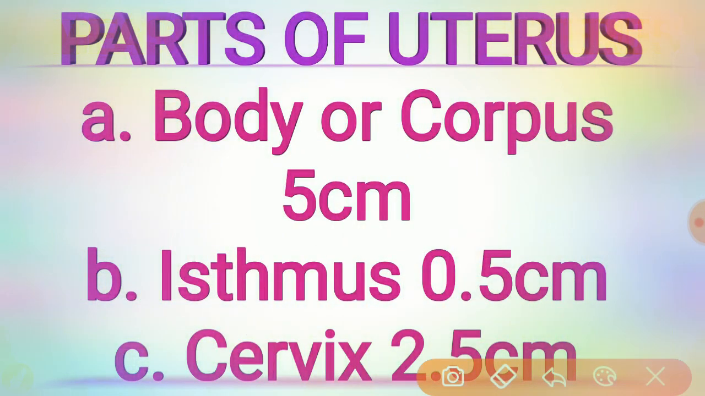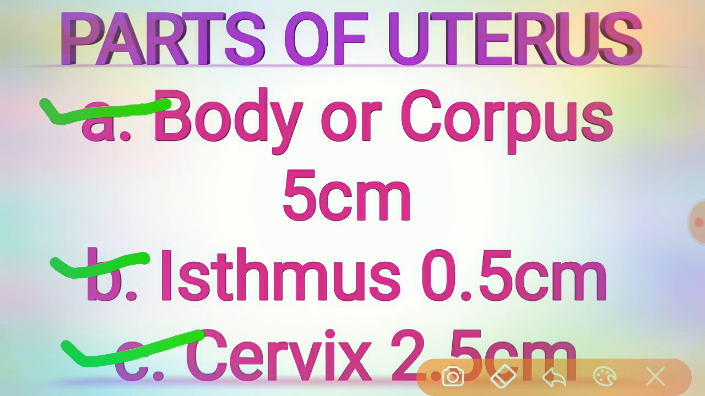So here on the parts of the uterus. Okay, it has the following different parts: the body or corpus, the isthmus and the cervix, as we have seen in the picture. The body is further divided into the fundus, the part lying above the openings of the uterine tubes, and the body proper, which is triangular and lies between the openings of the tubes and the isthmus.